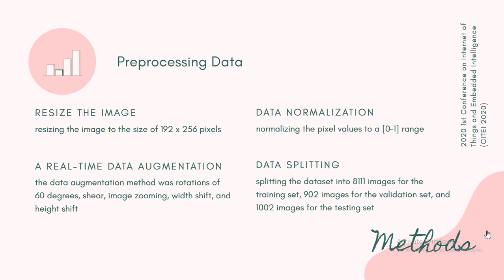Input images must be pre-processed by resizing the image to the size of 192 by 257 pixels. The data augmentation methods were rotation of 60 degrees, shear, image zooming, width shift and height shift, normalizing the pixel value to a 0 to 1 range, and splitting the dataset into 8,111 images for the training set, 902 images for the validation set, and 1,002 images for the testing set.